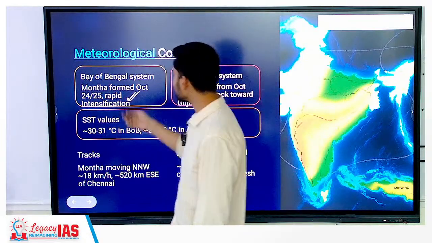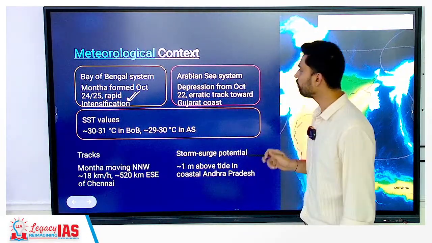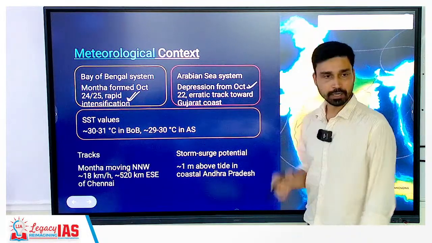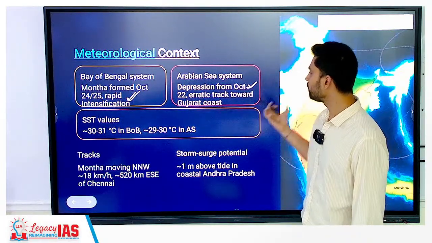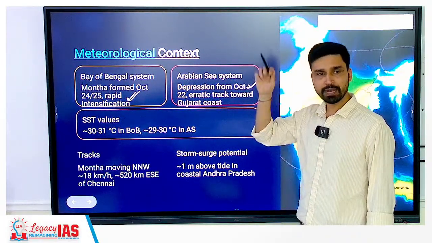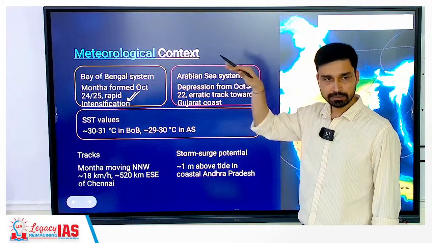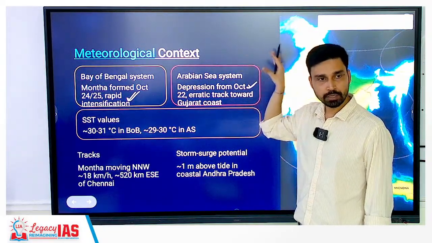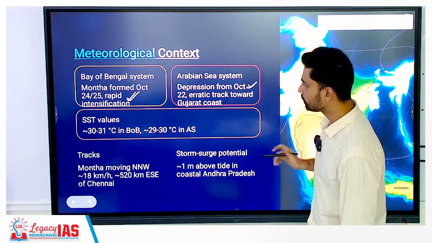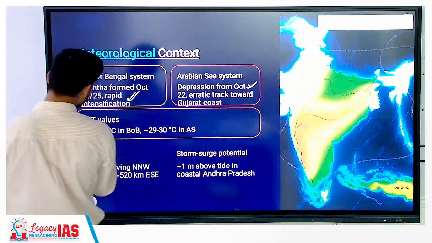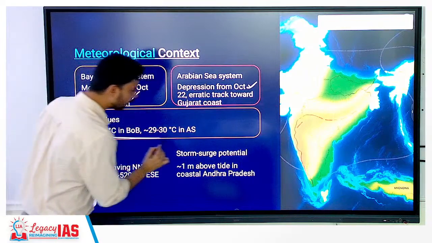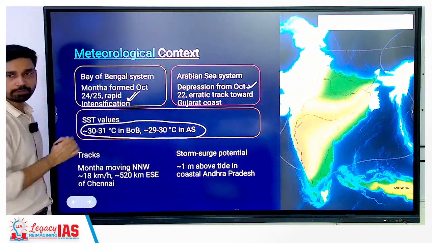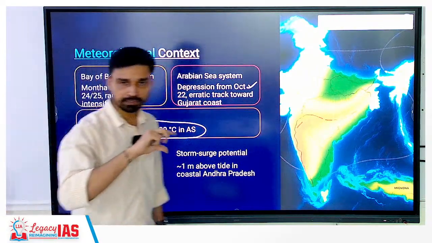Now, the meteorological context will look at the same thing. Bay of Bengal, already discussed. Montha formed around October 24 to 25. Arabian Sea, around October 22. We have seen the development of a depression here, and a few weeks back we also discussed how cyclones are moving from the Arabian Sea toward the Gujarat and Maharashtra coast. As we discussed in the first topic itself, what is the requirement for tropical cyclone formation? A temperature of 27 degrees Celsius and higher.